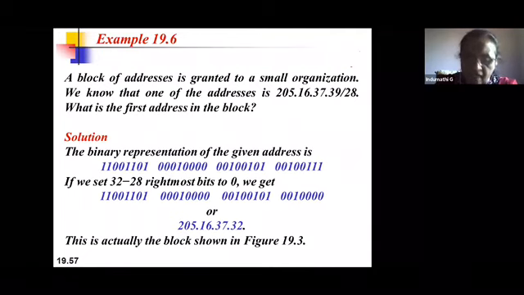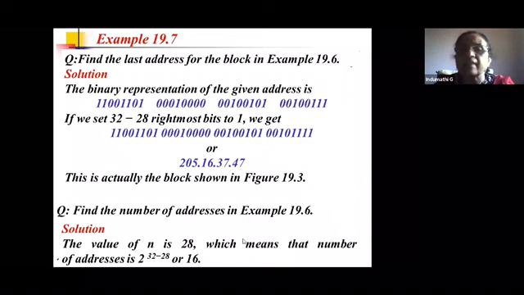The last 4 bits, if you make them 0 and convert back to decimal, you get the first address. What is the last address? How do you calculate the last address? The 32 minus n rightmost bits should be set to 1. If you do this, you get the last address. So if you convert back to decimal, you see that it is